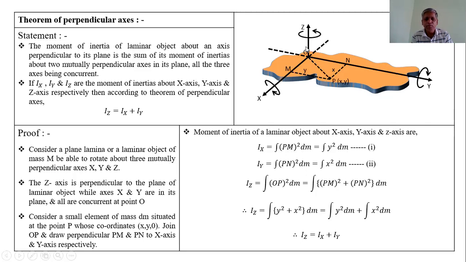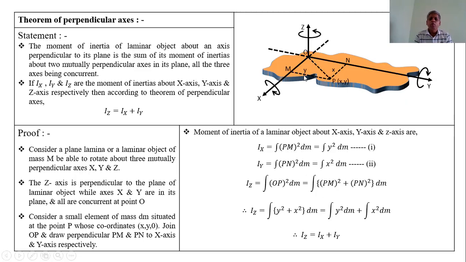The z-axis is perpendicular to the plane, while the axes x and y are in its plane, and all these three axes are concurrent at a point O. That means all these axes meet at a single point O.